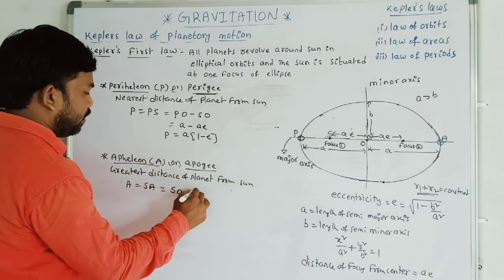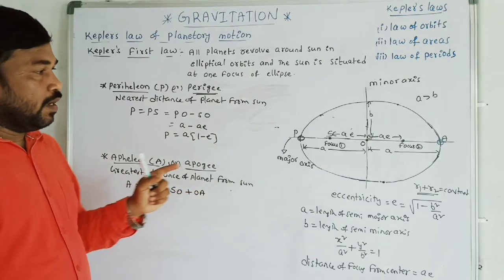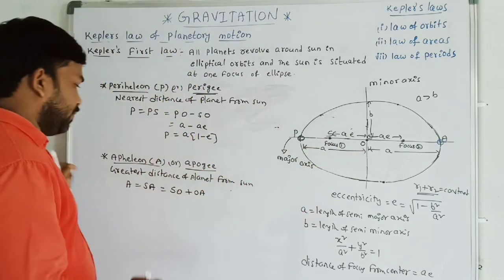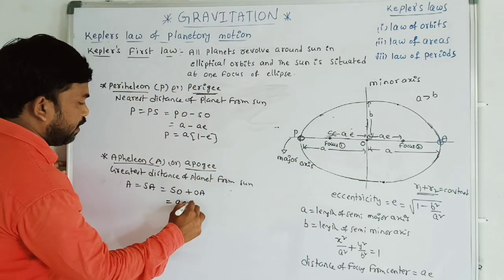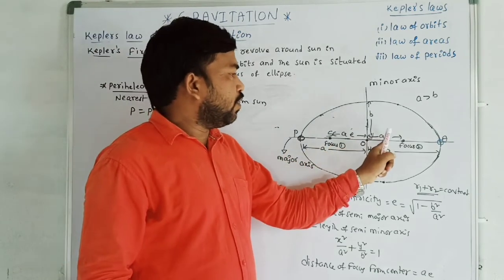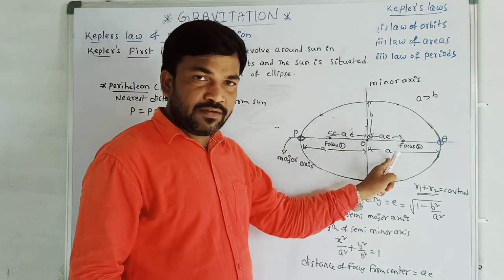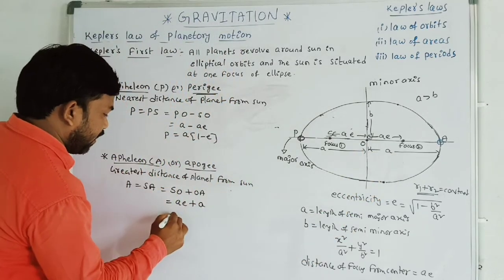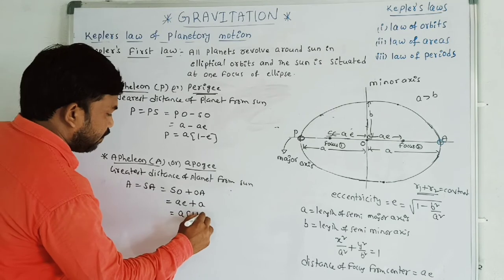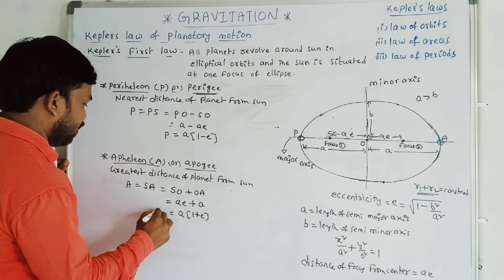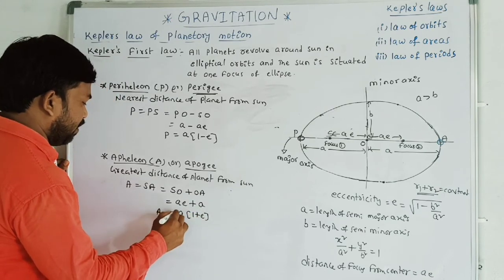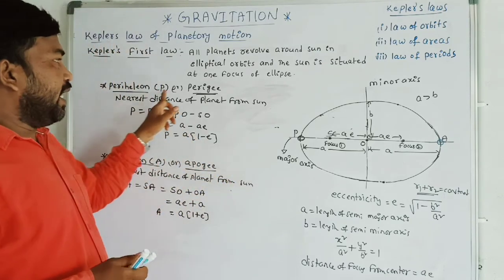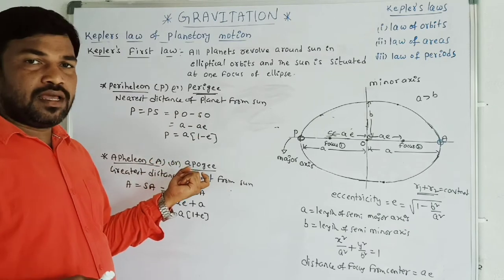S2O is AE, plus O2A, which is A, the length of the semi-major axis. If you take A common, I get A(1 + e). This is the length of the aphelion. So, perihelion or perigee, aphelion or apogee.